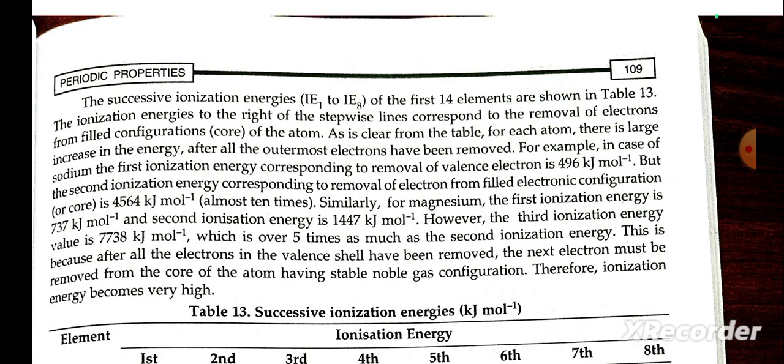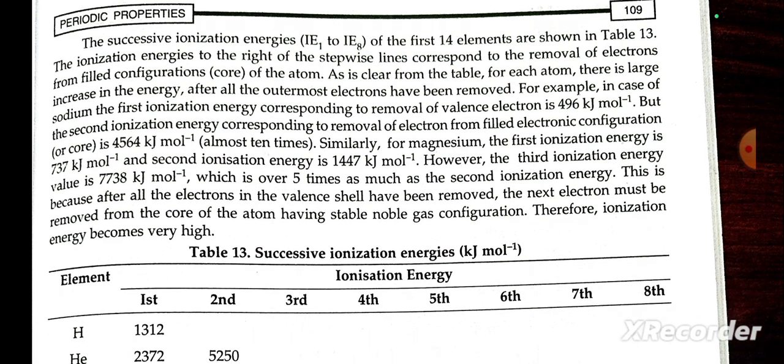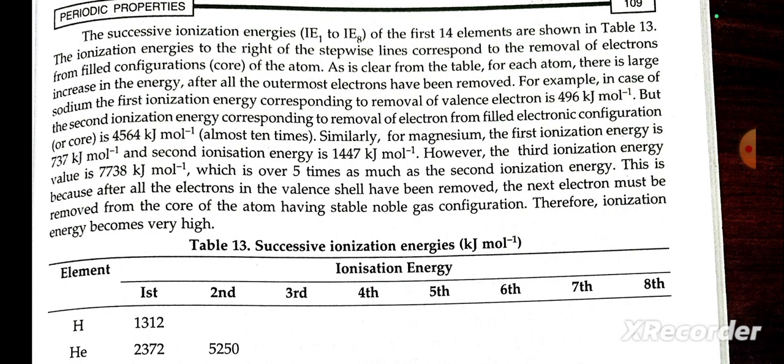Successive ionization energies of the first 14 elements are given in Table 1.3. The ionization energies to the right of the stepwise line correspond to the removal of electrons from the filled configuration of the atom. As is clear from the table, for each atom there is a large increase in energy after all the outer electrons have been removed.